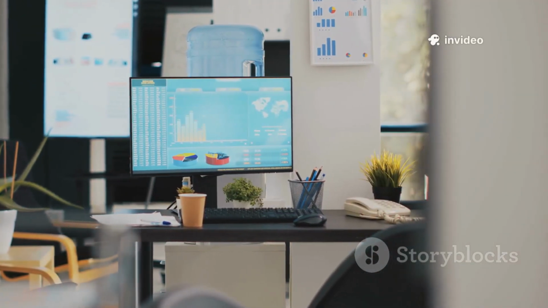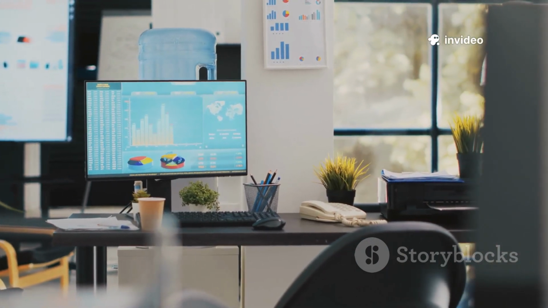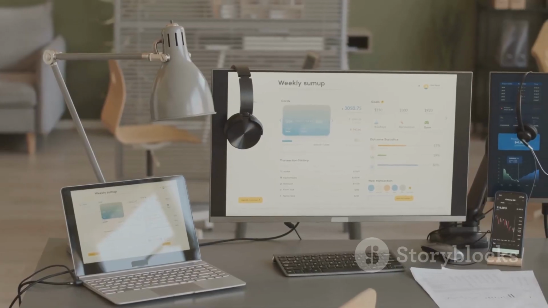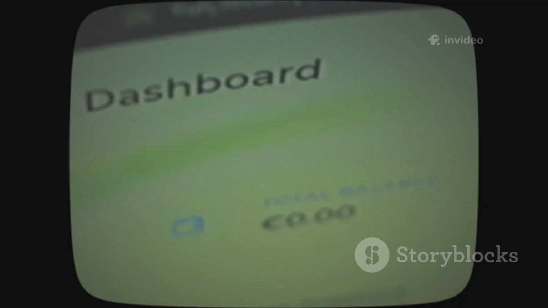It might flag that you are overexposed to a single tech sector, or that your mutual fund fees are dragging down your long-term returns compared to equivalent ETFs. Layer 4. Automated monitoring. The final layer is designed to give you your time back.